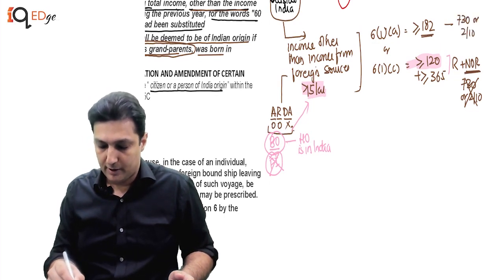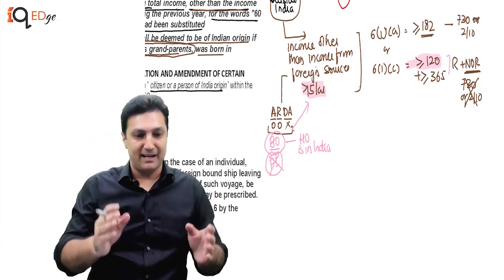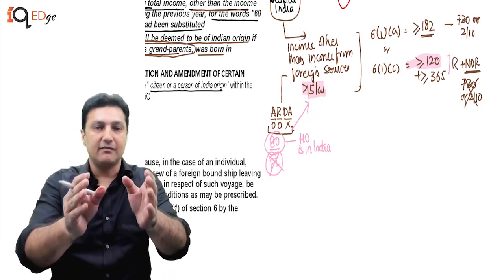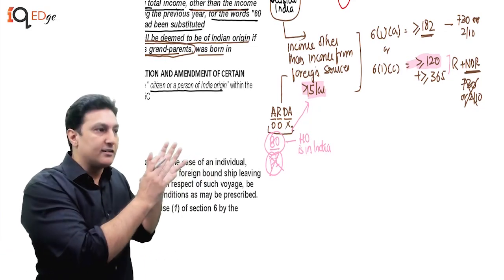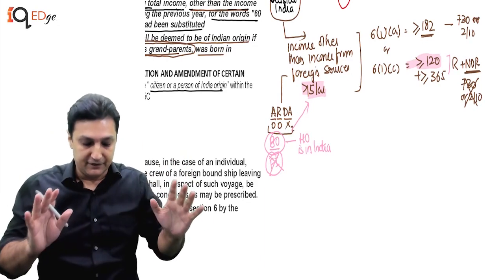Now, I'm sure you appreciate the simplicity with which the law has been written, and there is a pun intended there. My question will be, why is he doing this? What is it going to serve? Whom is he going to catch? We will talk about that. Let's first understand what he's done.